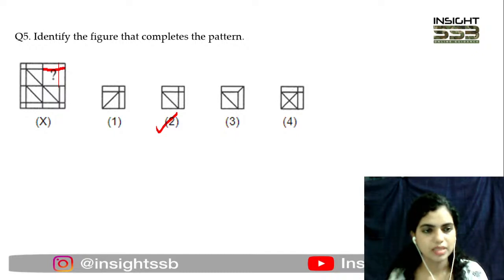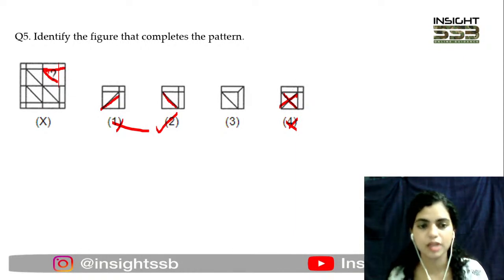और यहाँ पे basically जो ये अंदर वाले lines है, they are going parallel. ठीक है. So that is why you cannot go with option number 1 क्योंकि वो इस तरीके से लाइन है बट हमें ऐसे लाइंस के साथ जाना है. So 1 और 4 तो आप आसानी से कैंसिल आउट कर सकते हो 4 में क्योंकि ये इंटरसेक्ट कर रहे हैं which is not happening कहीं पे भी, और 1 में it is going in opposite direction. We rather want a parallel line, parallel edge inside.